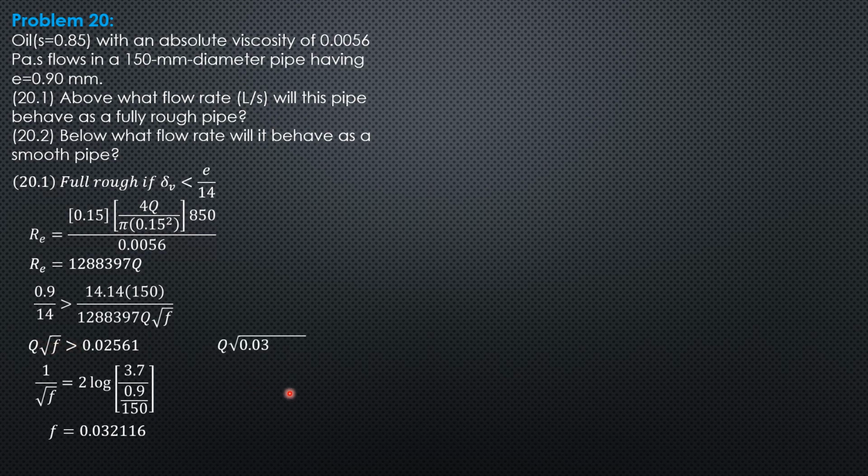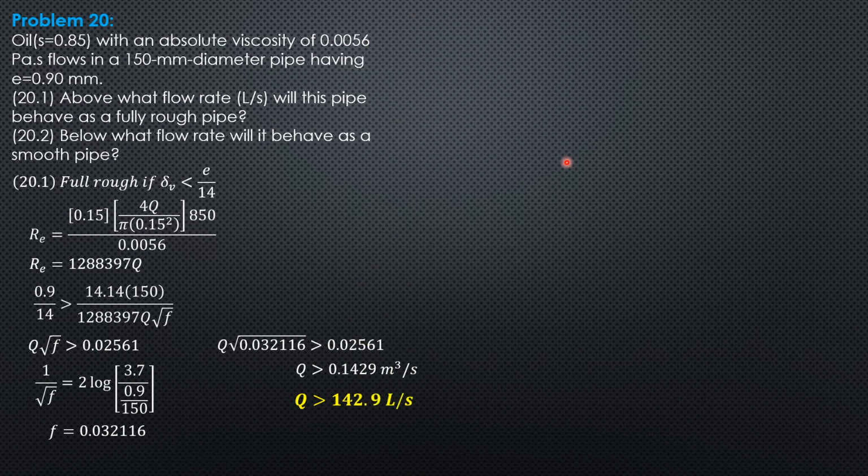So Q times square root of 0.032116 must be greater than 0.02561. So Q should be greater than this value, 0.1429 cubic meter per second, so that the pipe behaves as fully rough. So Q should be greater than 142.9 liters per second.